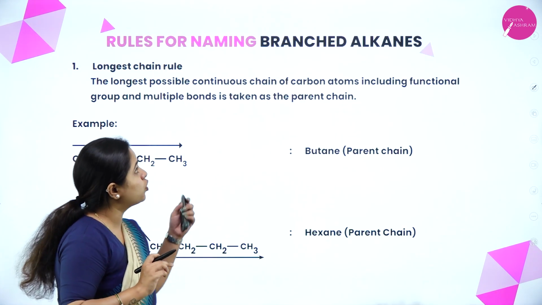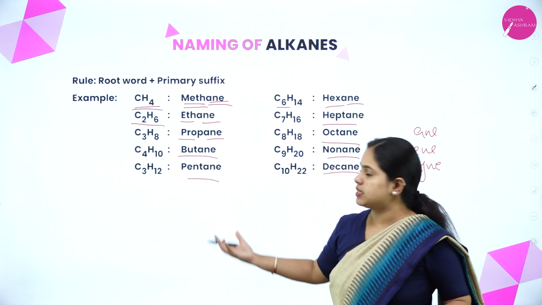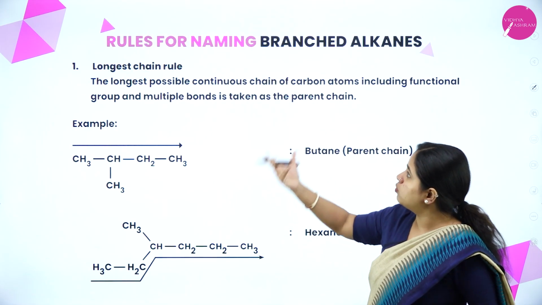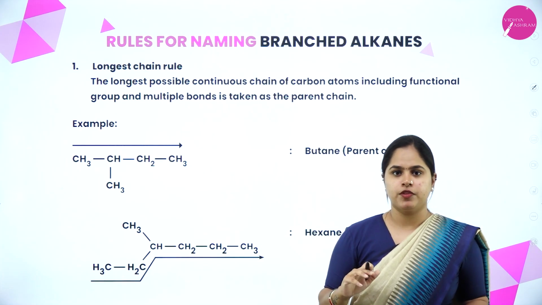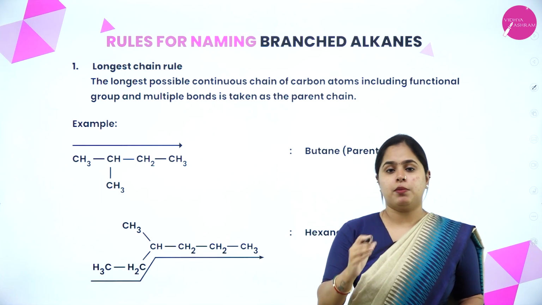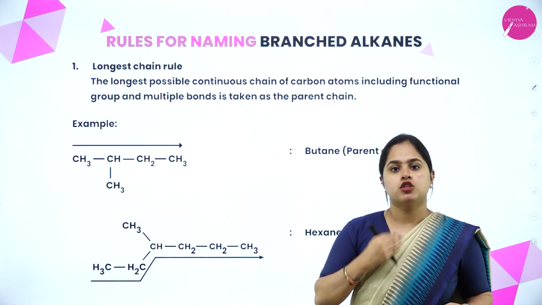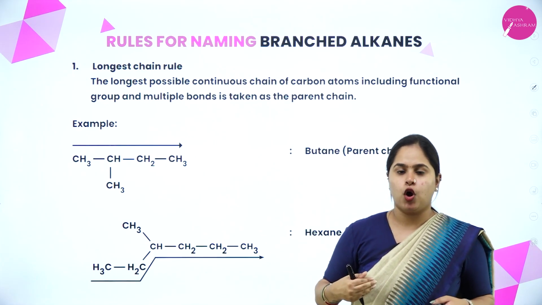Now moving on to the rules for naming branched chain alkanes. So what we discussed was the straight chain alkanes. Now we are going to study how to name the branched chain alkanes. If branches are present, the naming will be different. So IUPAC has set up certain rules for this. Each of these rules you have to remember, then only you can name the organic compound.